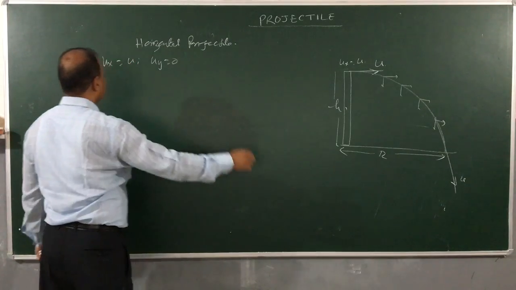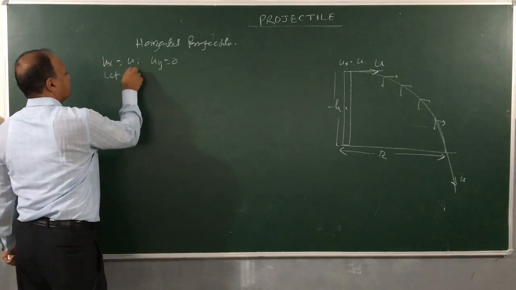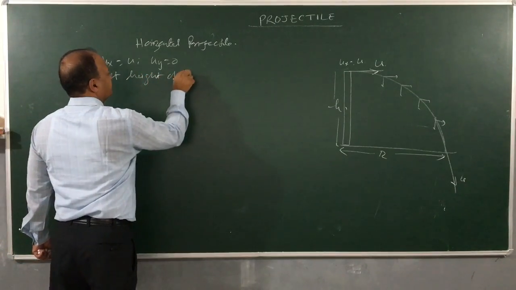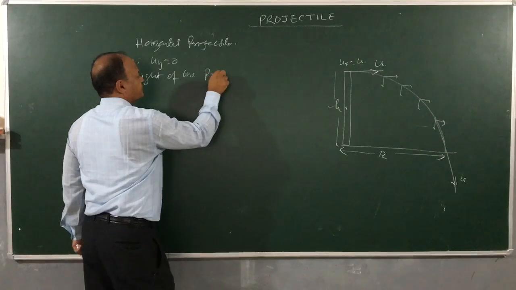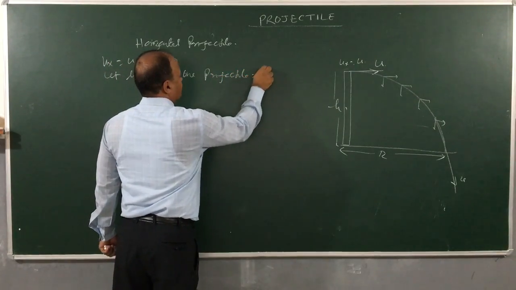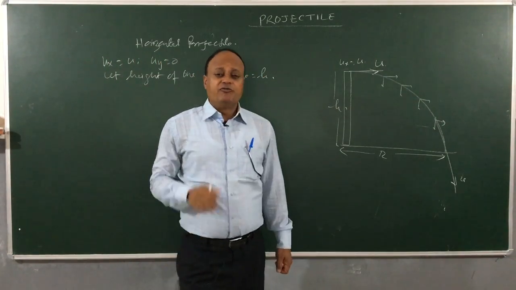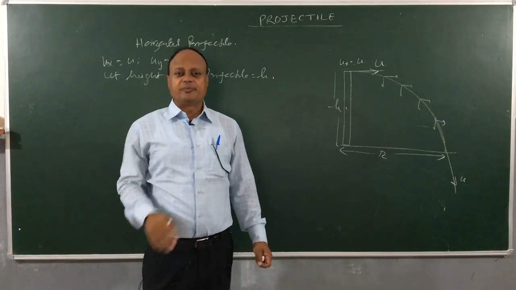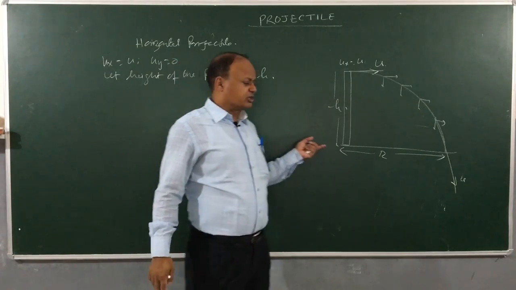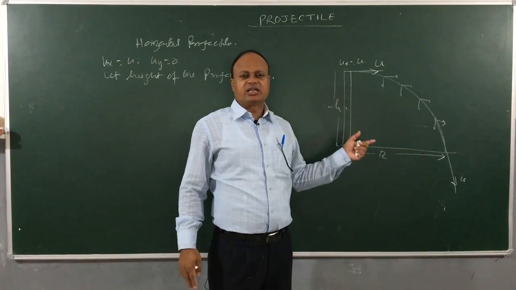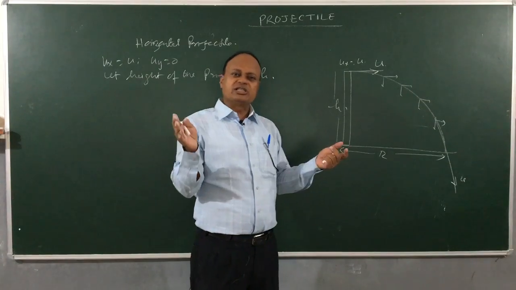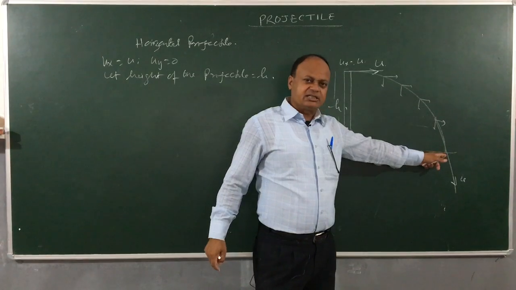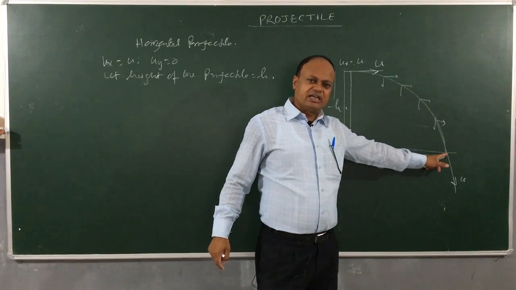So let's see here. Let the height of the projectile be equal to h. Whenever we study the motion of any projectile, we break down the motion into how many parts? Two parts. One is the horizontal motion and the other is the vertical motion. So we will consider these two motions separately. Now remember, very important, after time t the projectile strikes the ground at this point.